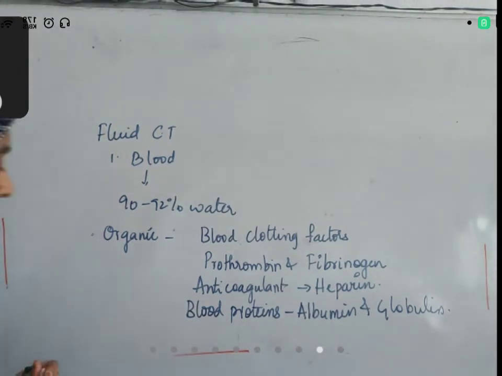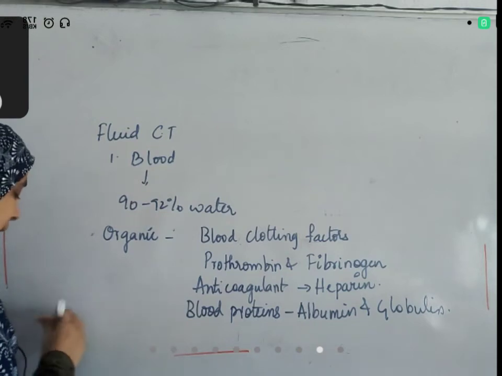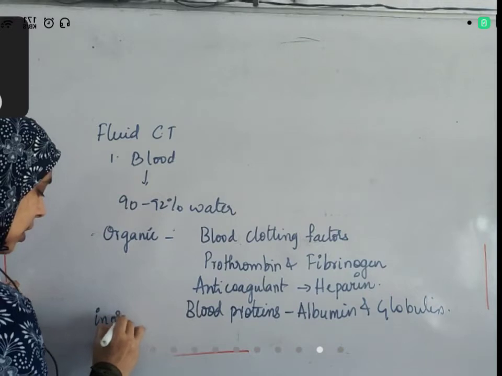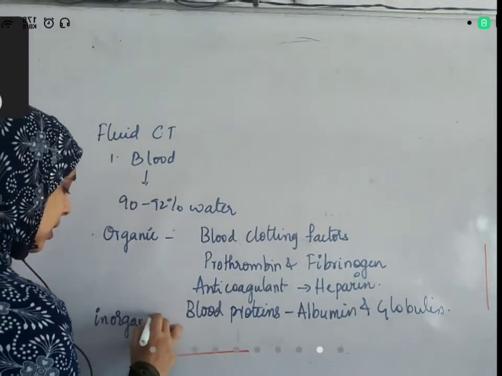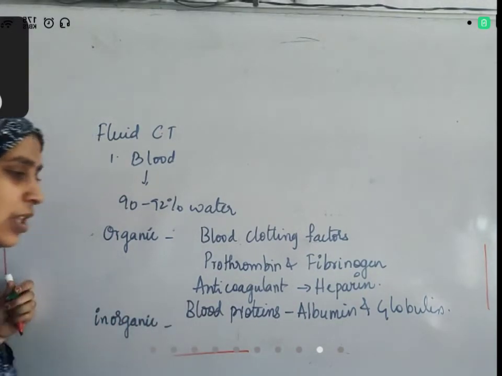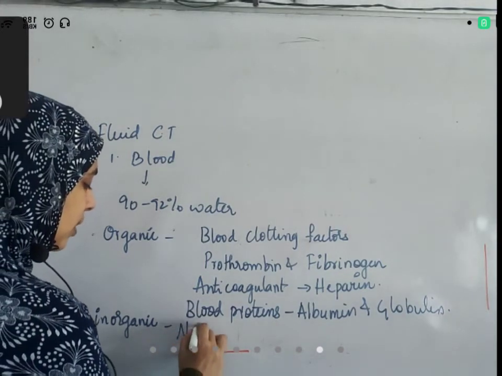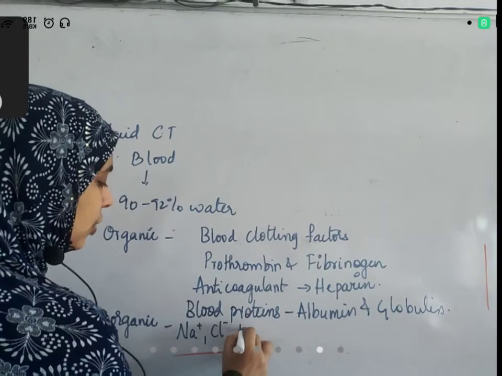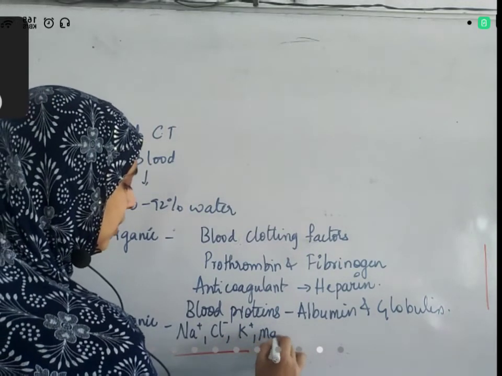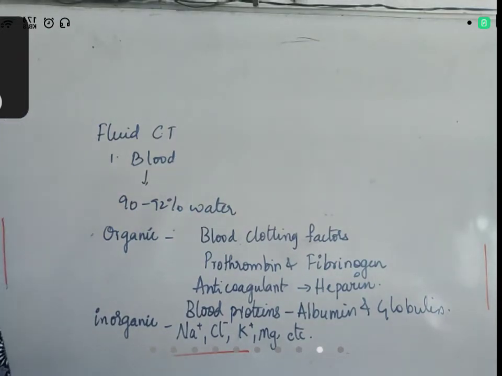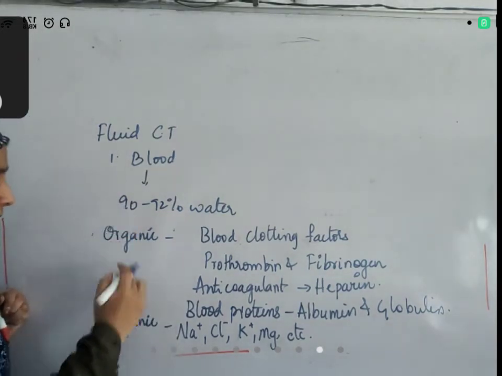If these are organic substances, there are also some inorganic substances in the blood. These are nothing but ions. What are the ions present? Sodium, chloride, potassium, magnesium, etc. There are so many ions that float inside the fluid of the blood.